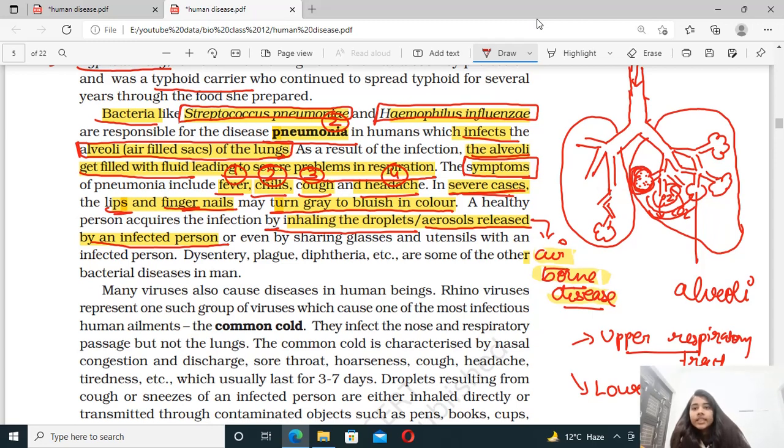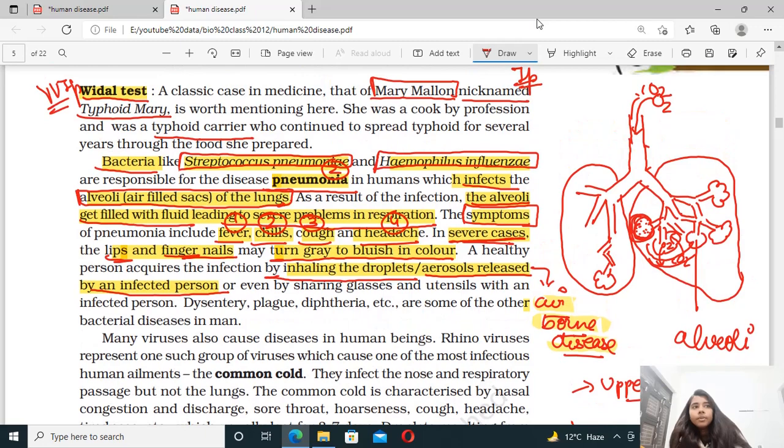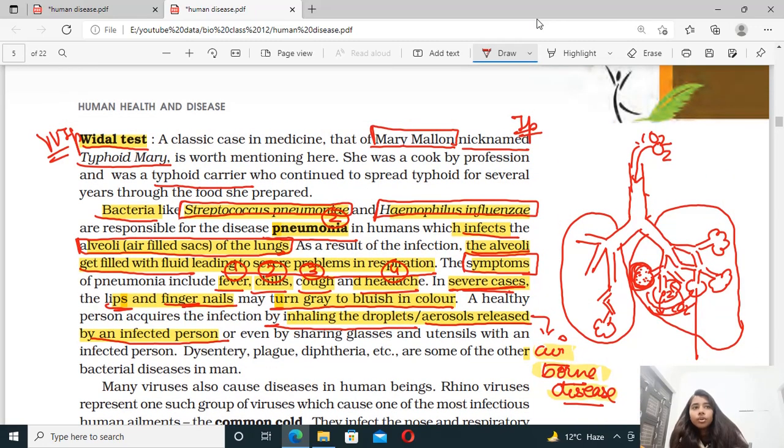Whereas inside it, after the nostrils and nasal passage, we have the trachea, after the trachea we have the bronchus, then bronchioles, and so on. So the upper portion includes your nostrils as well as nasal passage. That is called your upper respiratory tract, right?